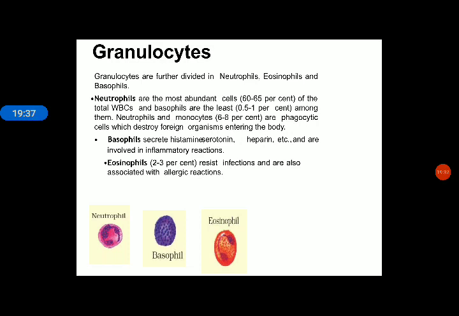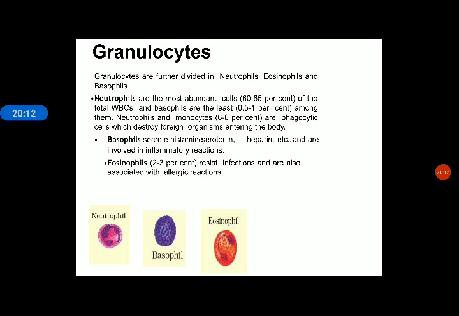So directly or indirectly, neutrophils provide us immunity, because they damage foreign bacteria, and bacteria may cause disease in our body. In the previous 6th, 7th or 8th class, we discussed that WBCs are soldiers of our body. In the journal we will write: WBCs are soldiers of our body. So neutrophils provide us immunity.